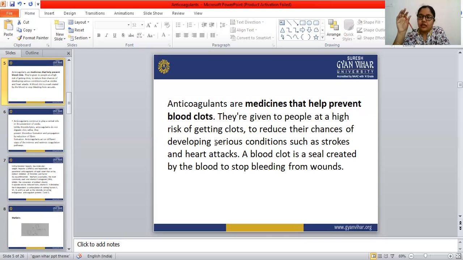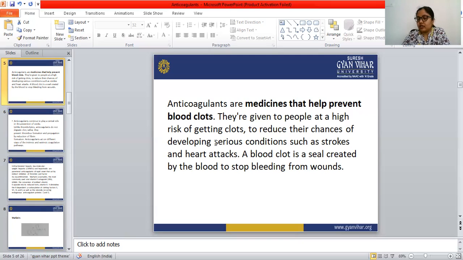This clotting is necessary inside the blood, because if the clotting doesn't happen, hemorrhagic conditions can be generated. So that is again a dangerous situation. So a blood clot is a seal created by the blood to stop the bleeding from the wound.